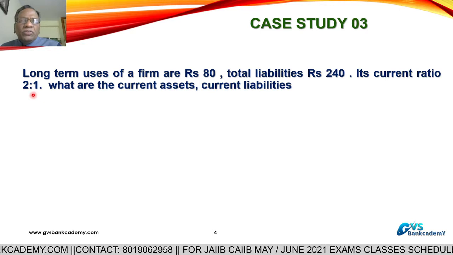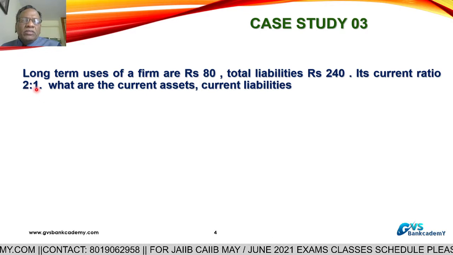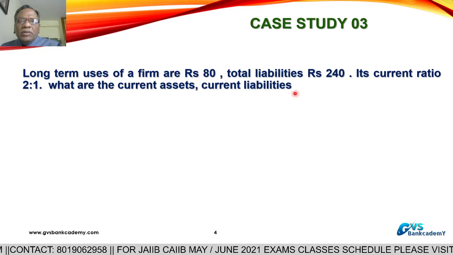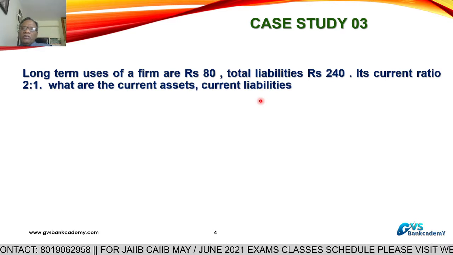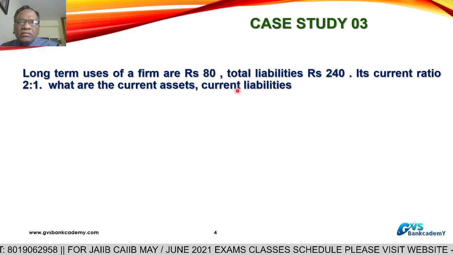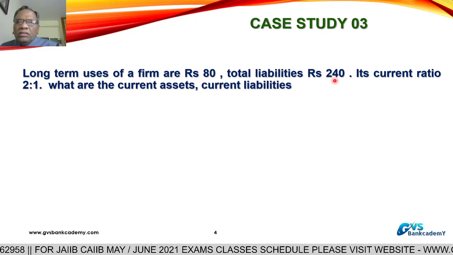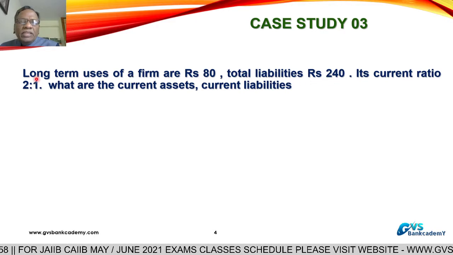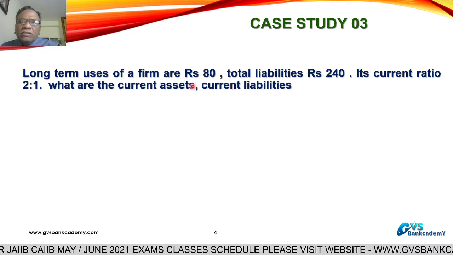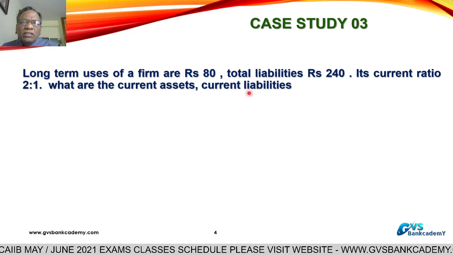Current ratio is 2:1. So current assets are 2, current liabilities are 1. What are the current assets and current liabilities? With this information, you have to calculate current assets and current liabilities. Total liabilities are 240 and fixed assets. Long-term uses means you can presume that these are fixed assets, and the current ratio is 2:1. Calculate current assets and current liabilities.